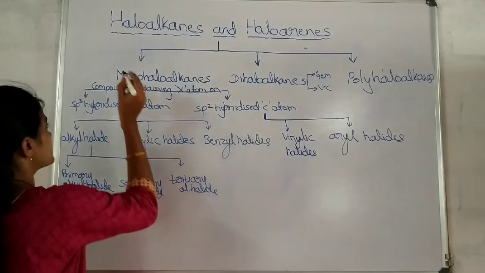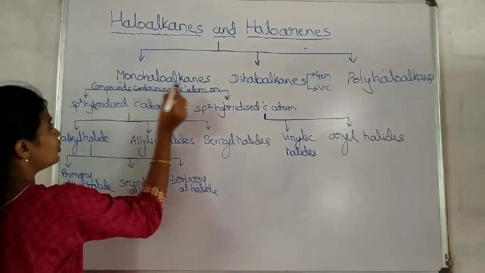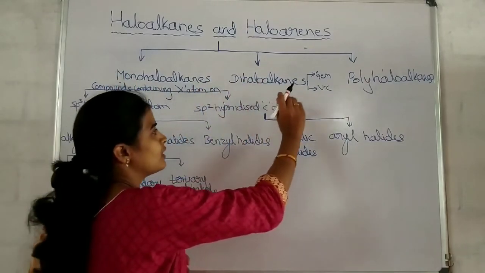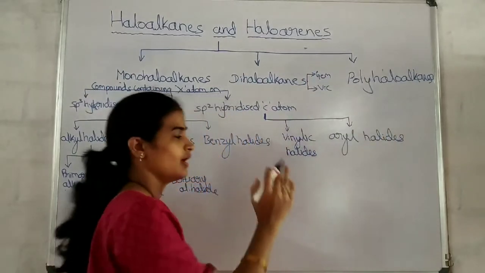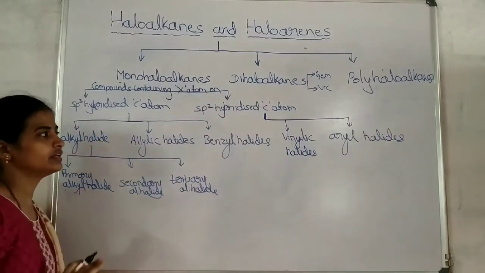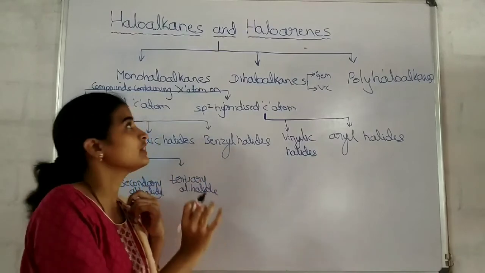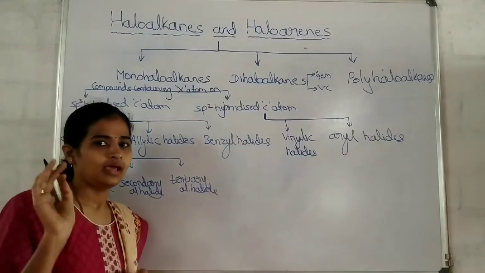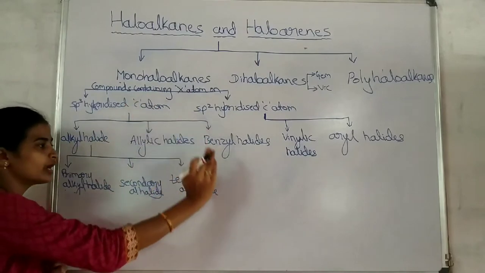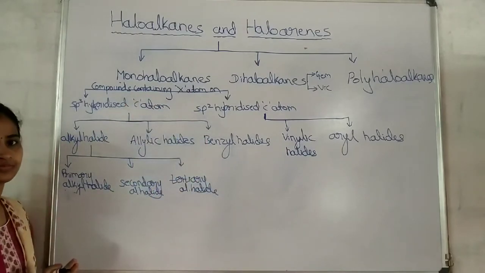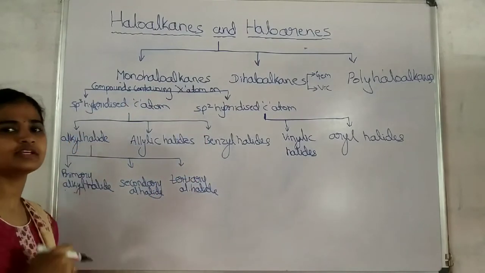This chart will be useful for you to understand the detailed classification. First you write this chart neatly, or you can take a screenshot of this and write it later.